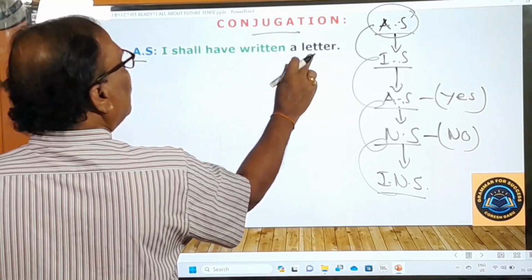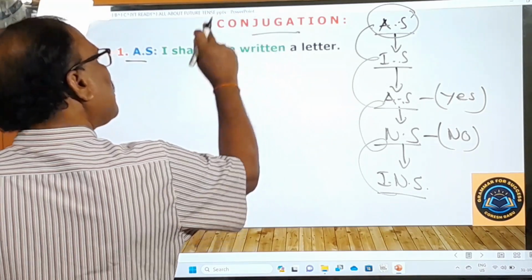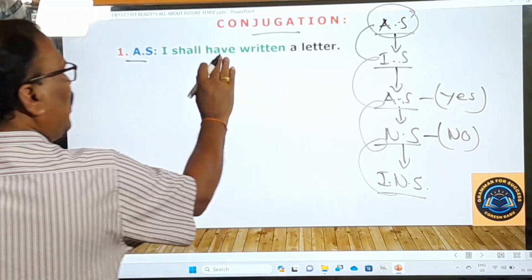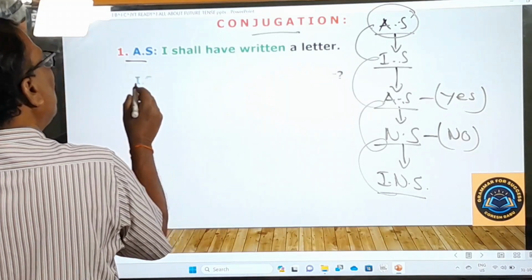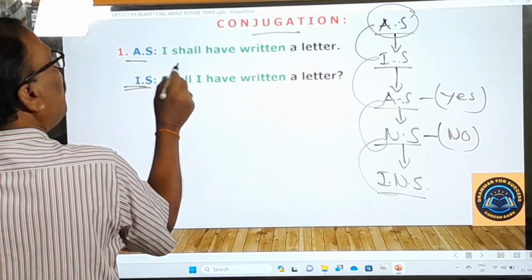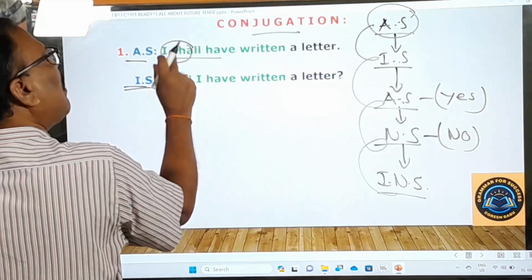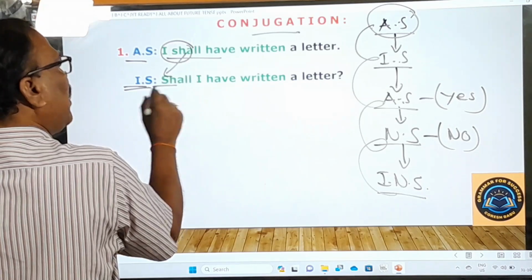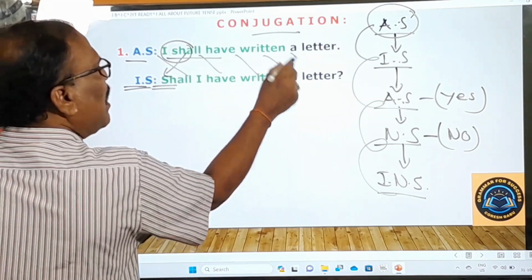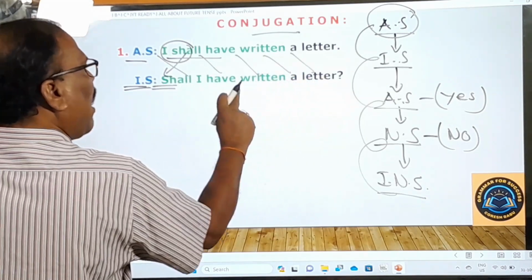I shall have written a letter. That's the Telugu meaning of this sentence. Now let us change it into interrogative sentence. Okay, what is the helping verb here? Shall have is the helping verb, but the main helping verb is only the first one. Therefore, you put it at the beginning of the sentence and rewrite the remaining sentence, and then it will become a question. Shall I have written a letter?